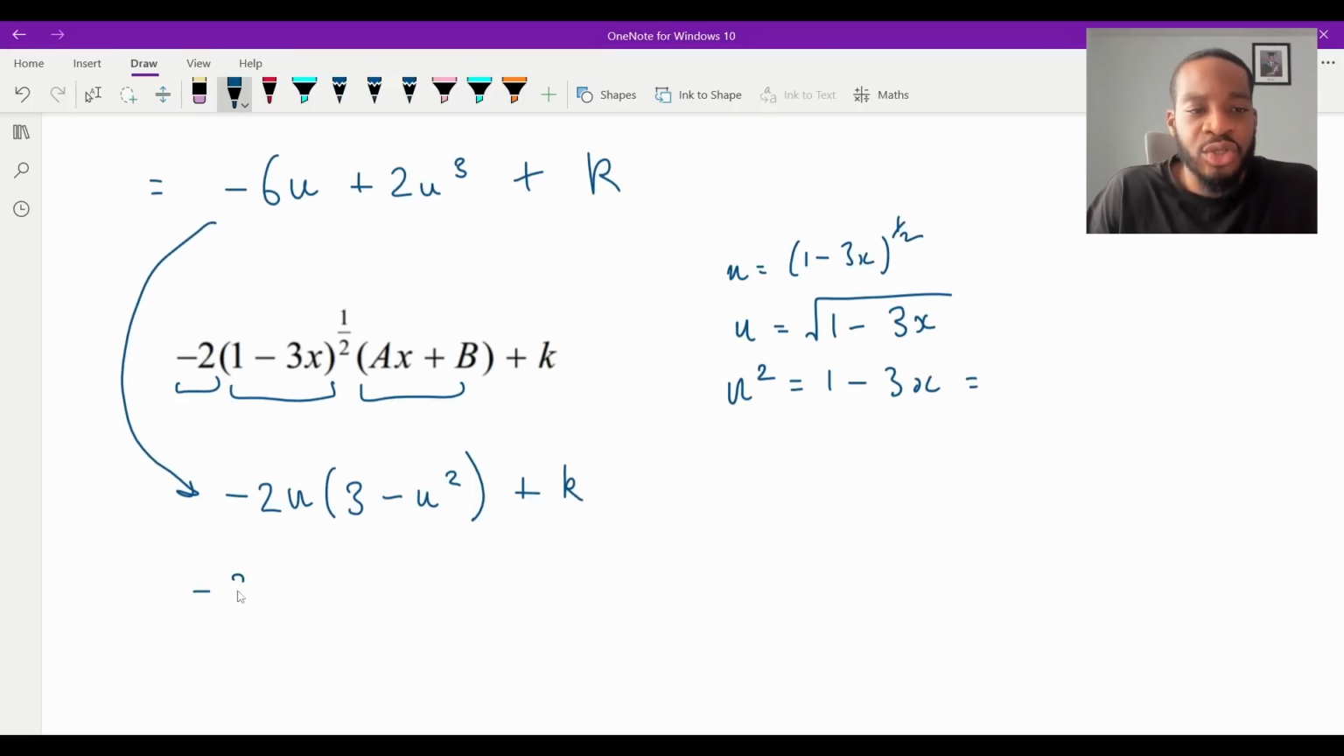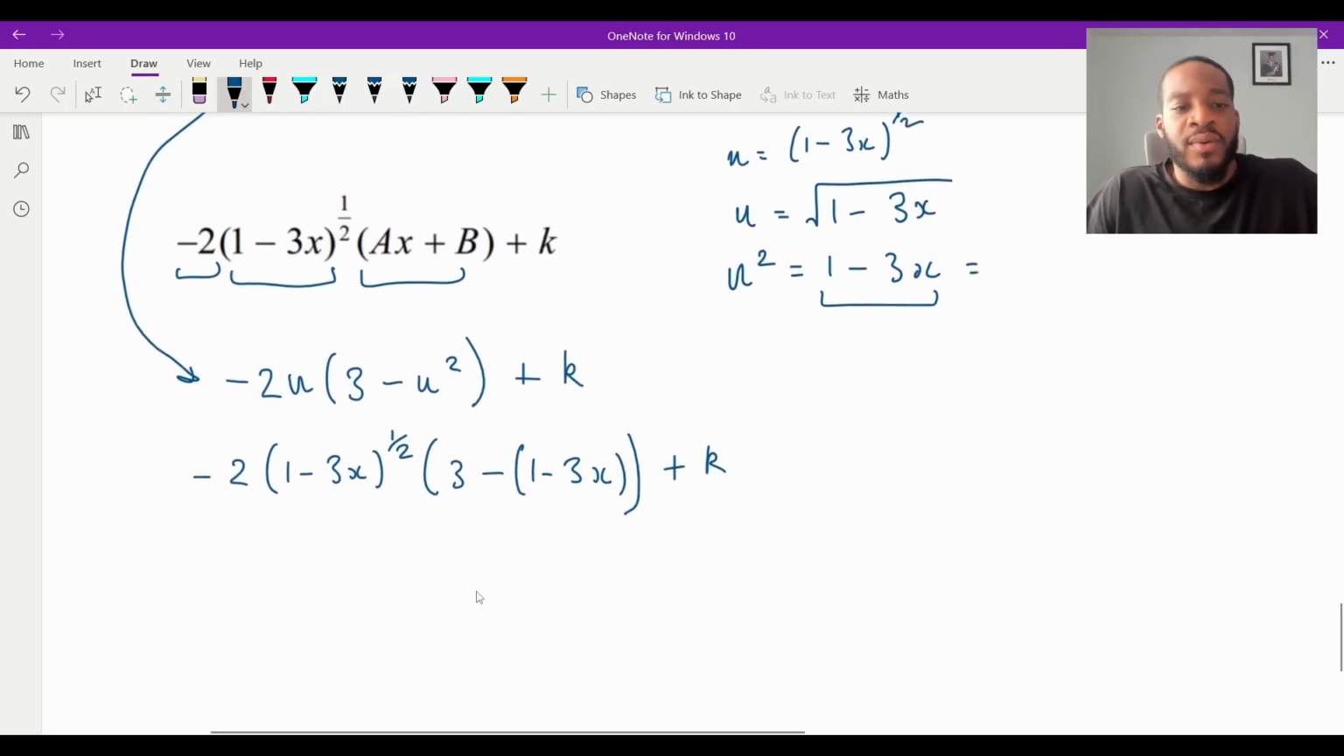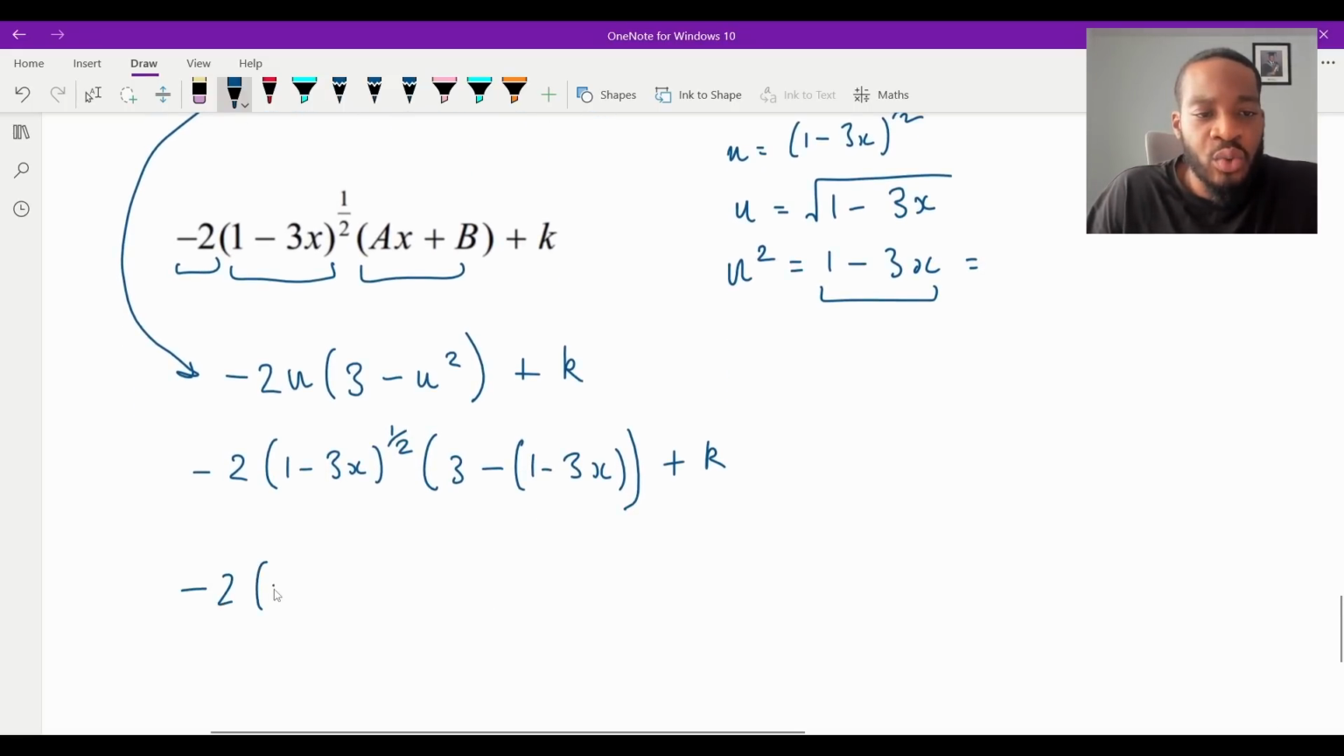So that means I'll have -2, and then I'm going to have 1 minus 3x to the power of 1/2, and then times by 3 minus u squared. U squared is just 1 minus 3x. So I'm literally just taking away 1 minus 3x, and do not forget to put your brackets around it when you're taking it away, plus k. Now, doing this, we've got the first two, -2, 1 minus 3x to the half, like that. And then if I expand that, it's going to be 3 minus 1 plus 3x, isn't it?